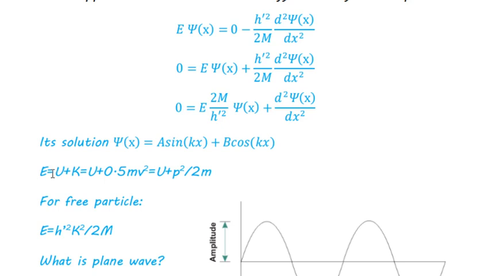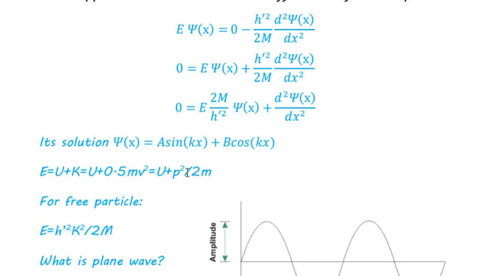From the conservation equation, the energy of any particle or system has two parts: internal energy and kinetic energy. For non-relativistic motion, kinetic energy equals half mass times velocity squared, and the momentum p equals mass multiplied by velocity, so the velocity equals momentum divided by mass.